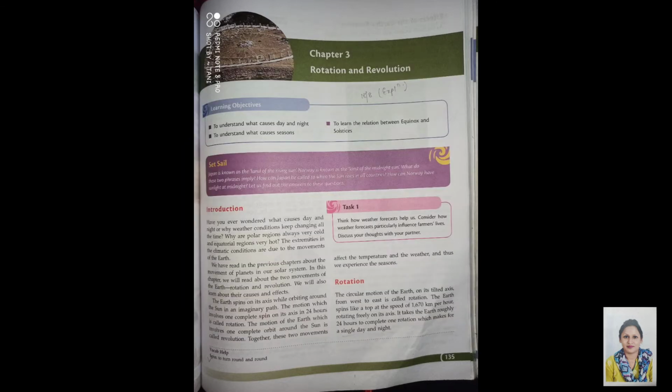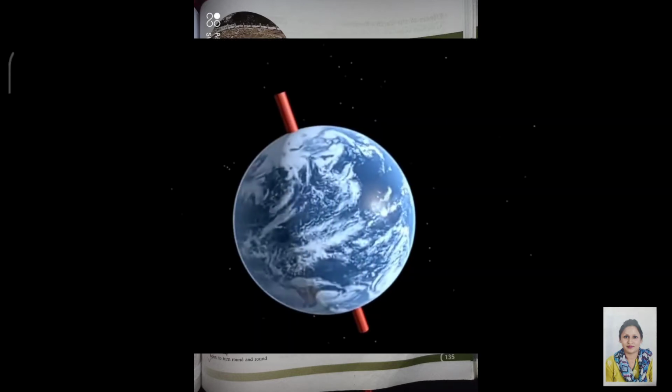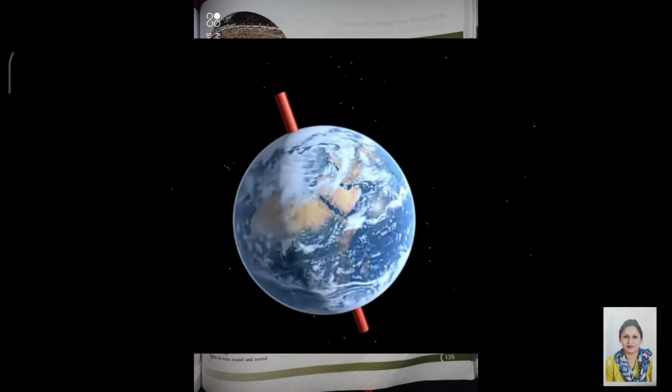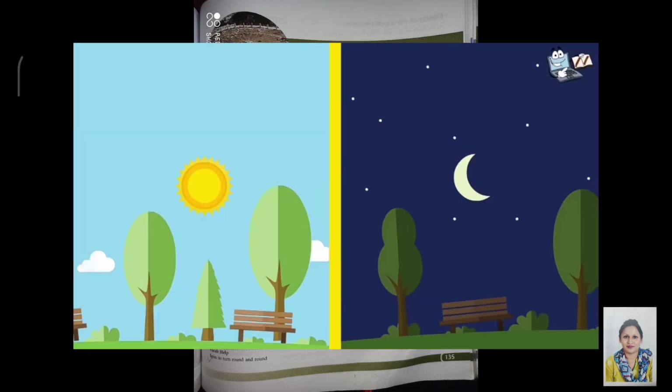Now first comes rotation. The circular motion of the Earth on its tilted axis from west to east is called rotation. The Earth spins like a top at the speed of 1670 km per hour, rotating freely on its axis. It takes the Earth roughly 24 hours to complete one rotation, which makes a single day and night. Effects of the Earth's rotation.